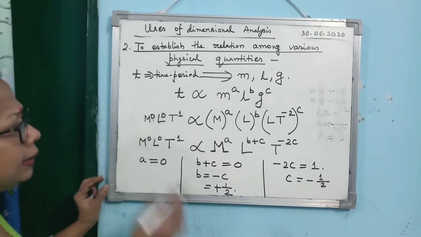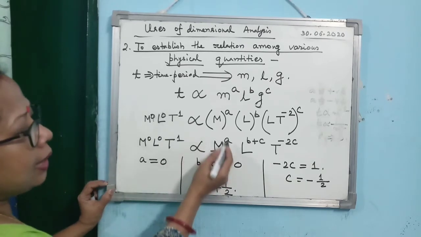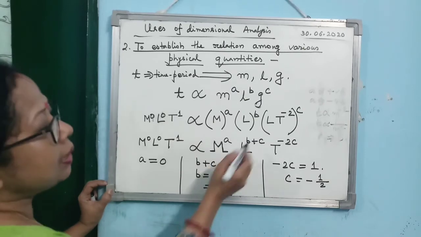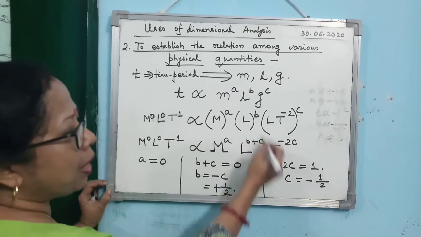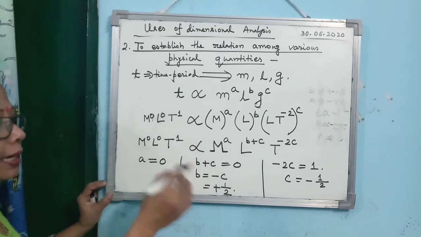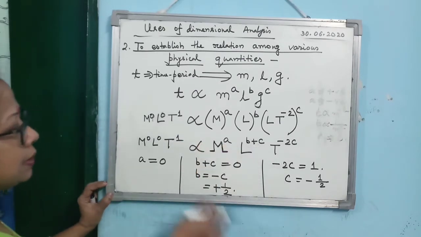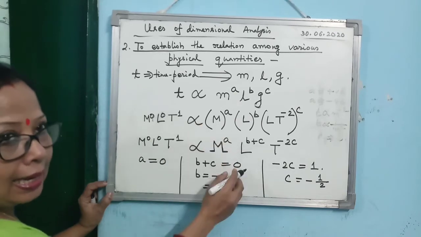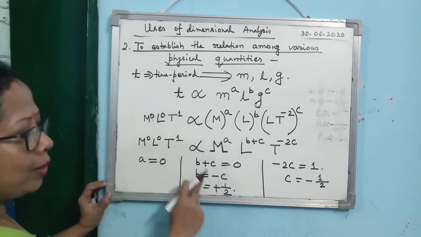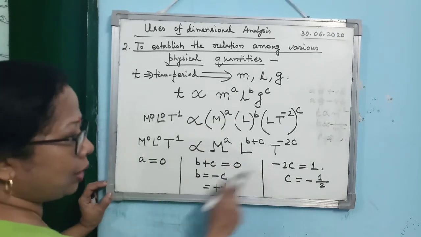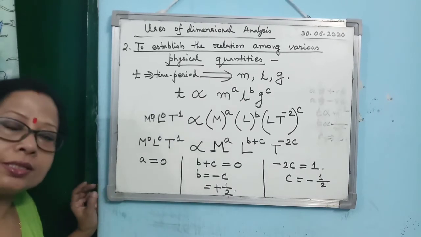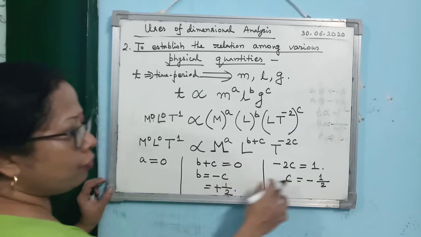And then fourth step, take all the powers of M together, adding them, then powers of L together, powers of T together. Then the last step, make 3 columns and equate the powers of M, L and T. The 3 equations you are getting, write down in 3 columns and then cleverly solve the 3 equations and get the values of the 3 variables.